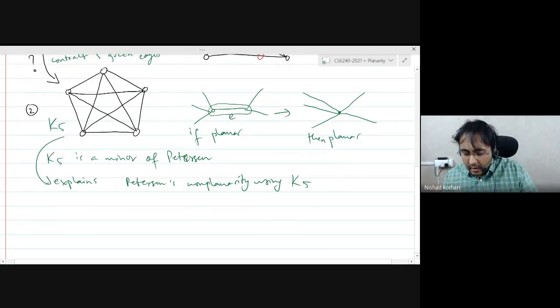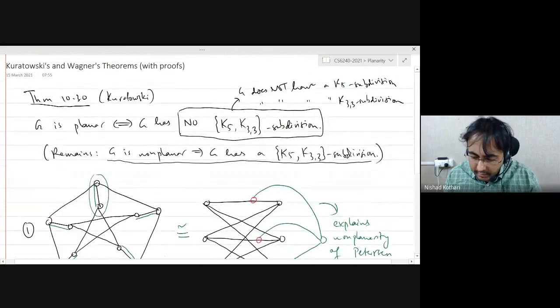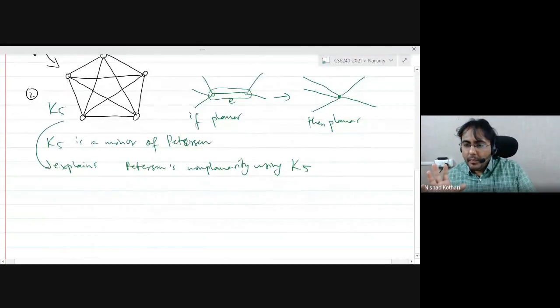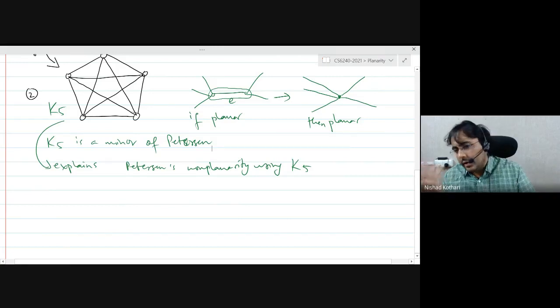Okay. All right. So now I want to just tell you what a minor is in its full generality. There are a few operations I'm allowed to do. The two main operations are deleting edges and contracting edges. But remember, if you delete edges, you can also get isolated vertices. And so you can also delete those vertices. There is no point in keeping isolated vertices. Okay. So we are going to allow 3 operations: deleting edges, contracting edges, and deleting vertices. And if you can obtain any graph from a graph G in this manner, we will say that that graph is a minor of G.